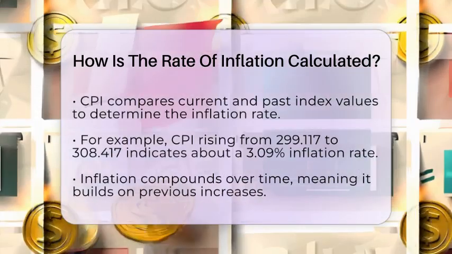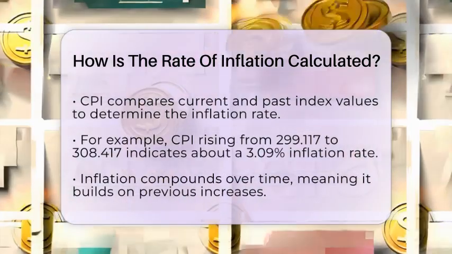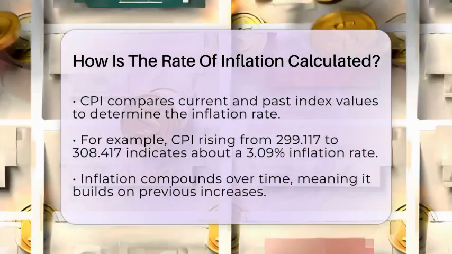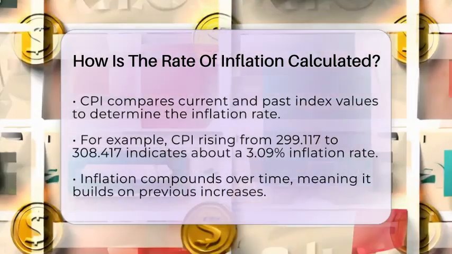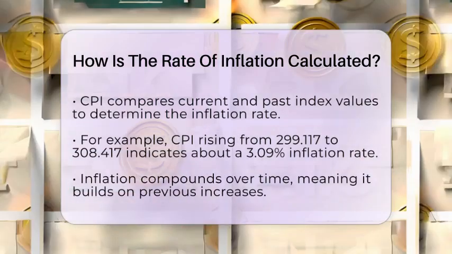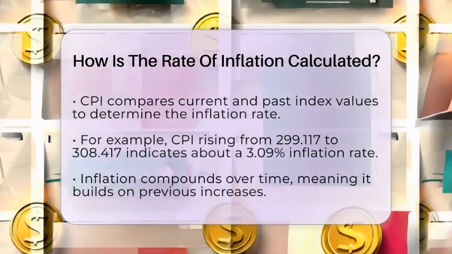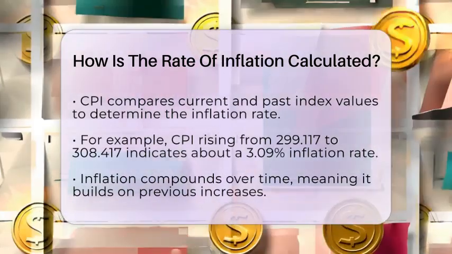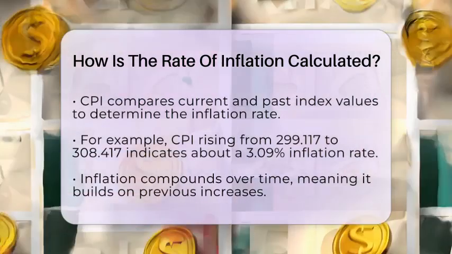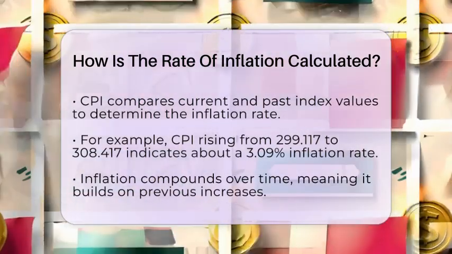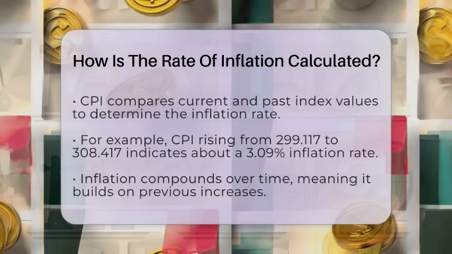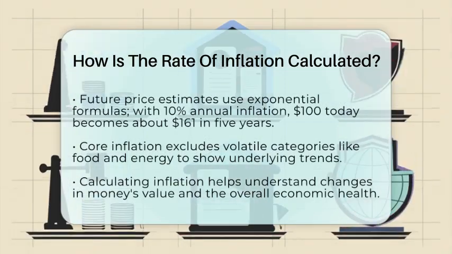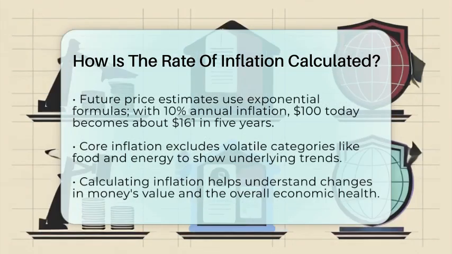For example, if the Consumer Price Index was 299.170 in January of 2023 and rose to 308.417 in January of 2024, the inflation rate would be about 3.09%. Because inflation compounds, it builds on itself each year. To estimate what prices will be in the future, we use an exponential formula. If an item costs $100 today and inflation is 10% annually, after 5 years, the price would be about $161.